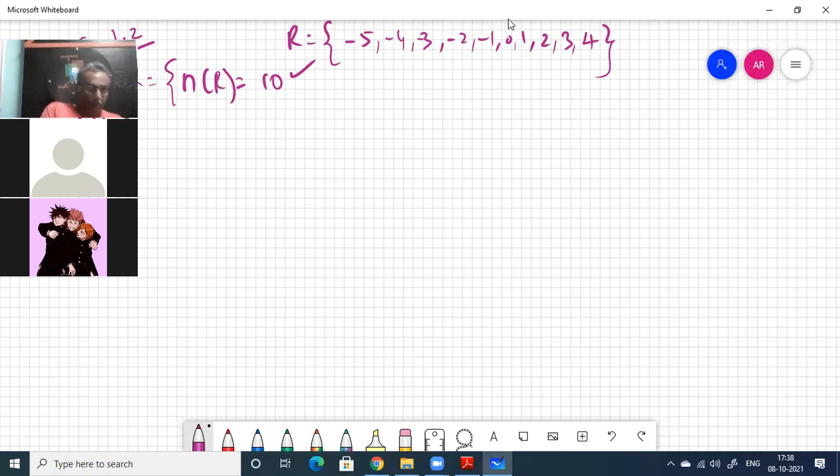S is equal to, the descriptive form is given. Set of all leap years between 1882 and 1906. A leap year must be divisible by 4. The first leap year will be 1884. Then 1888, 1892, then 1896.